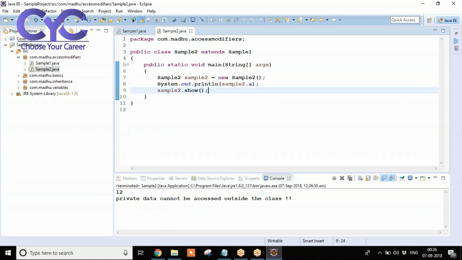Clear? This is about default modifier. Default modifier we can access within the class and outside the class also. It is accessing successfully. Okay. Till now it is clear, right?